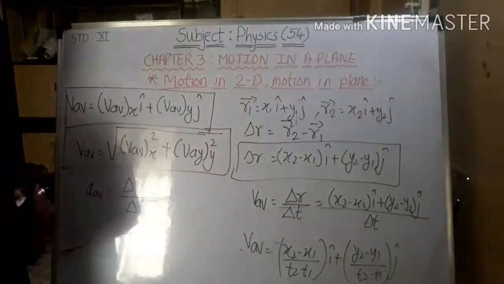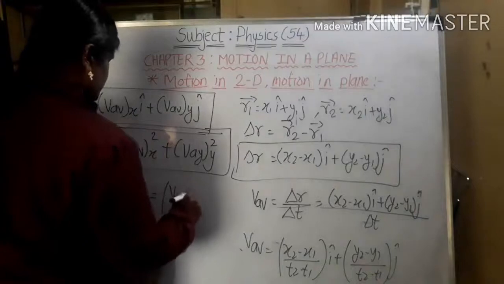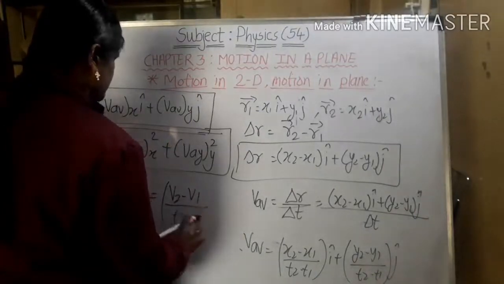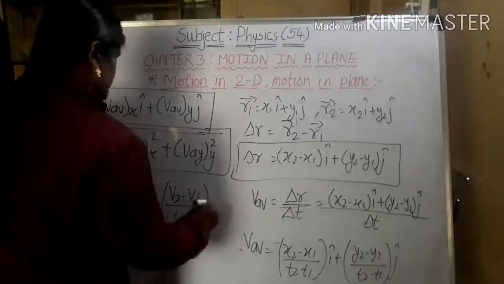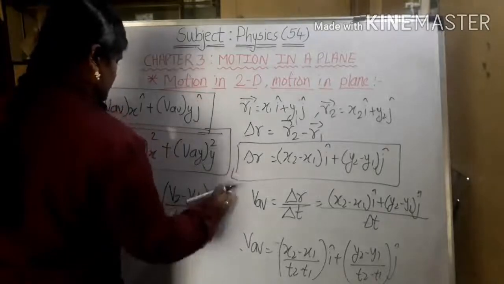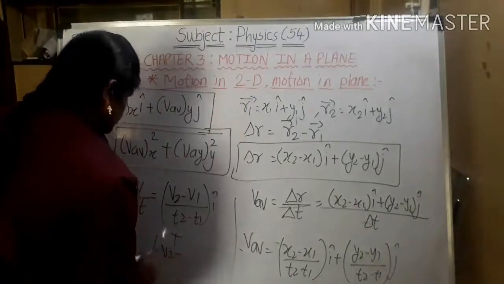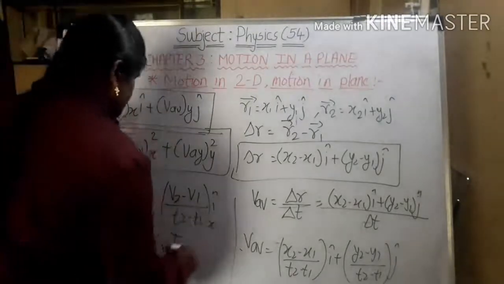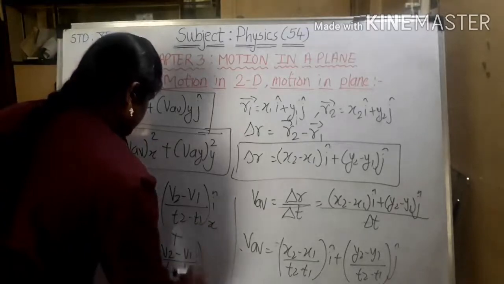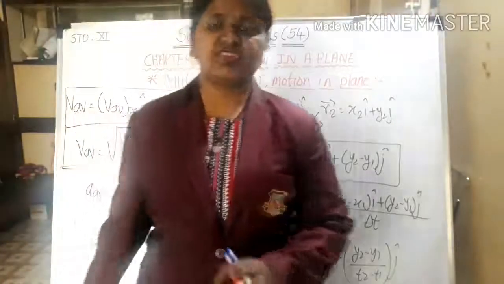So that can be written as V2 minus V1 divided by T2 minus T1 i, plus V2, this is related to x, this is related to y. So in this way you can even find out the acceleration in similar way.